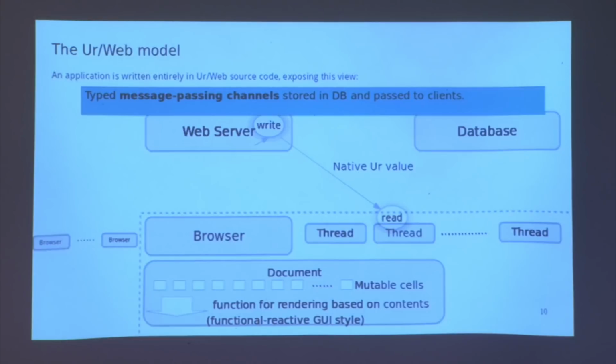Are all the messages multiplexed through one connection, or is it a connection per channel? They're multiplexed through one HTTP connection. I know there are these newfangled things today called WebSockets and maybe some other protocols like that, which didn't exist when this was implemented. This all works over old school HTTP with one connection for all the messages on different channels.